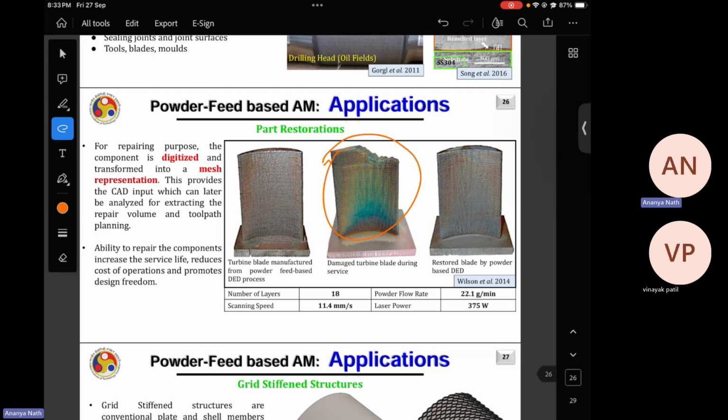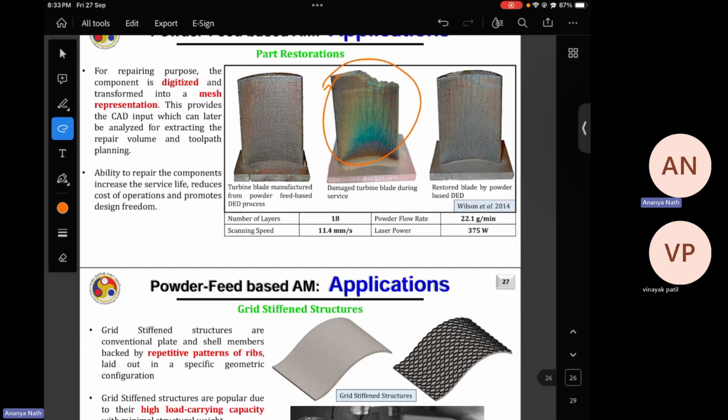You just scan the part, make a CAD model, identify the region where the damage has taken place, repair that part in the CAD model, import the STL file into your DED, and define the region where the material needs to be deposited. Then you go for the cladding and your part is repaired. Thus DED can be very useful for cladding or repairing worn out parts, basically shafts or turbine blades.